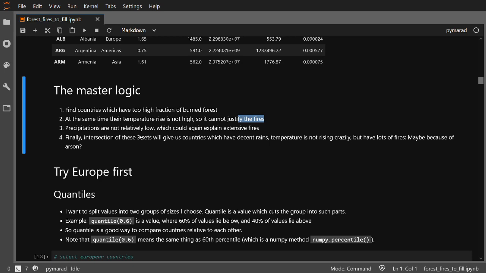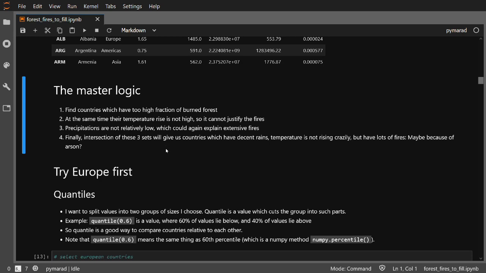The third set will be the countries where the precipitation is not too low, which could again explain extensive fires. With those three sets, we can do their intersection, which is basically saying give me countries which have decent rains, temperature is not rising crazily, but there are still lots of fires. And that will imply that maybe those are the real candidates for big problems with arson crime.